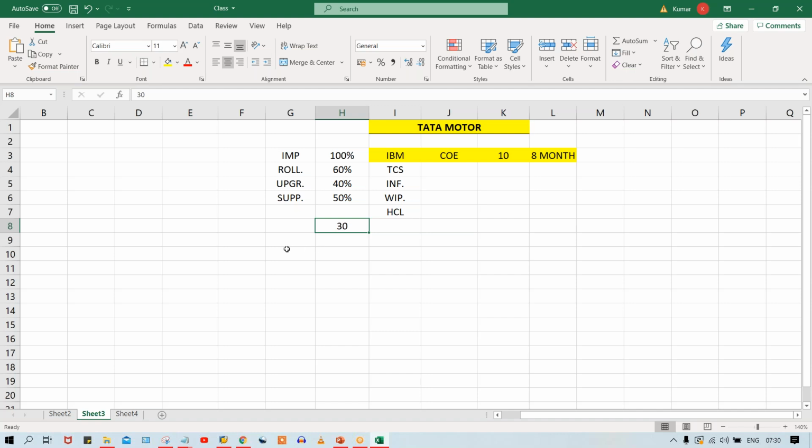Let's suppose you are working in some different project, in a different process. This entire process is treated as a project.